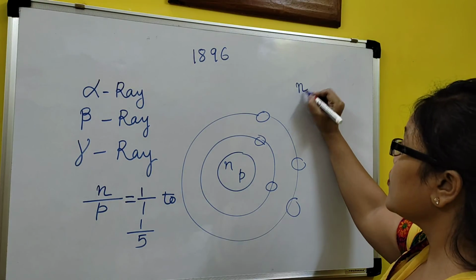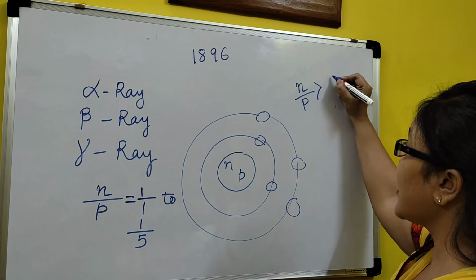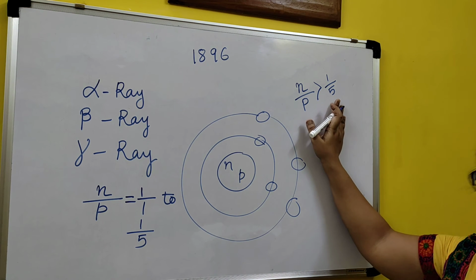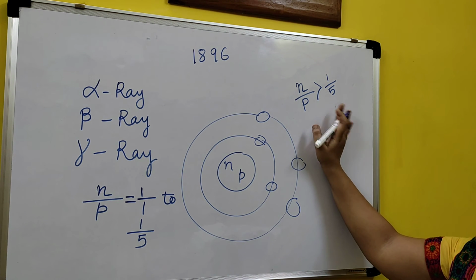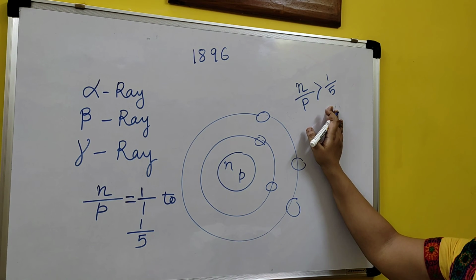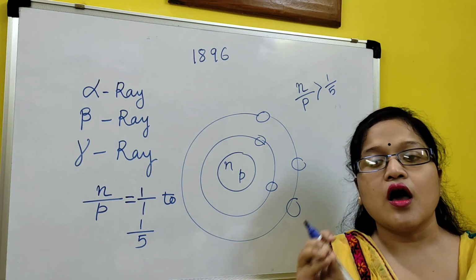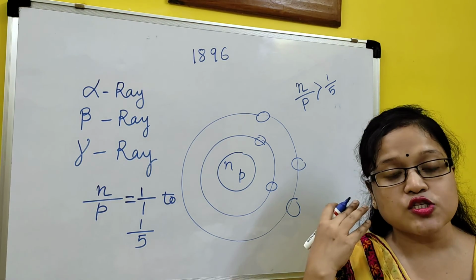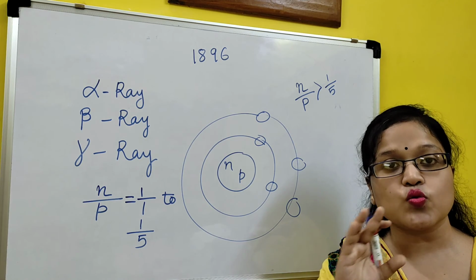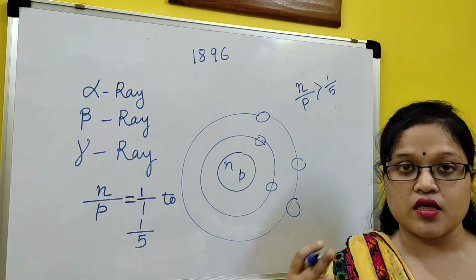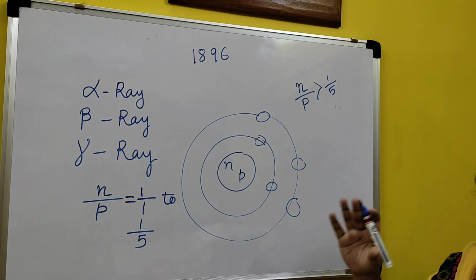Now if the neutron-proton ratio is more than 1/5, in the maximum case, there are some exceptions also, the substance can spontaneously emit radiation. Why am I saying spontaneous? Because without any external source or external condition, they spontaneously emit radiation throughout the day, throughout the year, year after year, for so many years. That's why it is called a spontaneous phenomenon.